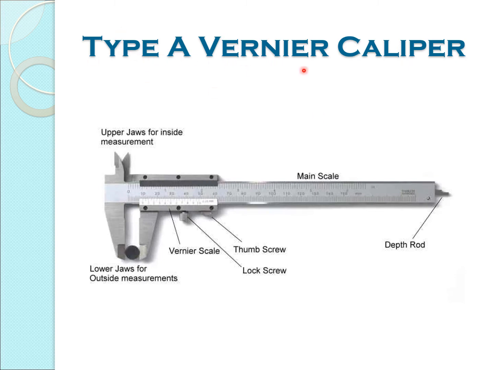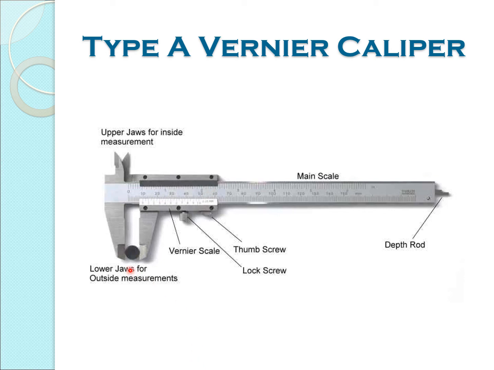So this is our Type A vernier caliper. You can see here, this is called upper jaws for inside measurement. Here we can do the inside measurement. Here these lower jaws are for outside measurement. This is called the vernier scale. This is the lock screw. This is the thumb screw. This is our main scale. This is the depth rod. We can do the depth measurement also. So this vernier scale is gliding over the main scale.